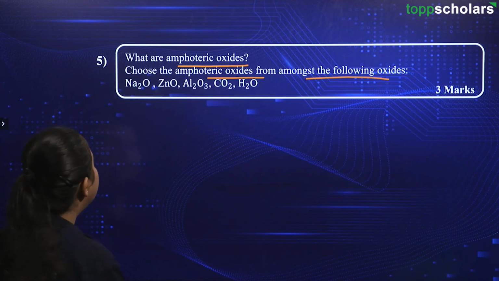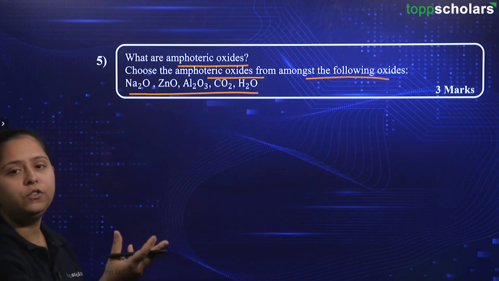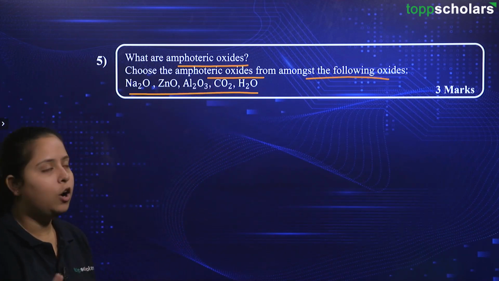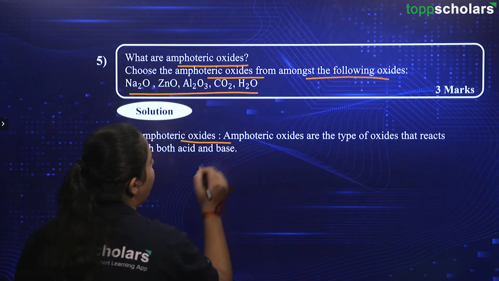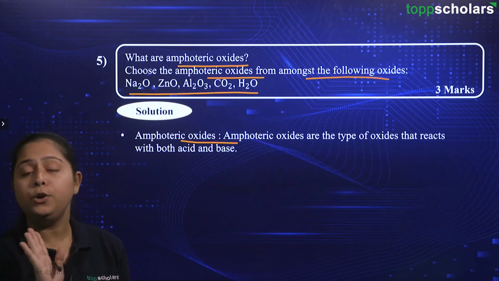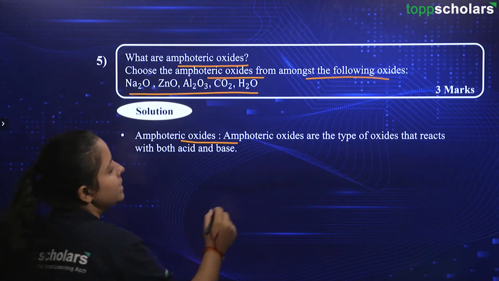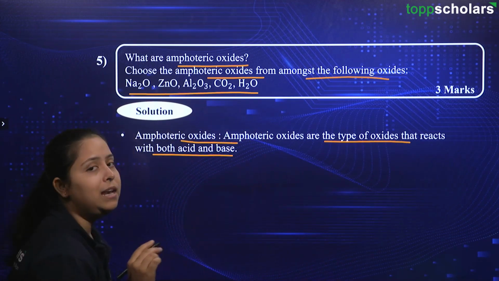Alright friends. Now over here we are provided with some examples of oxides and we need to identify and justify which one of them are amphoteric oxides. So going ahead for the solution part, amphoteric oxides, what are these is the first step that you need to understand to attempt such question in your examination. Amphoteric oxides are the type of oxides that react with both acid and base.